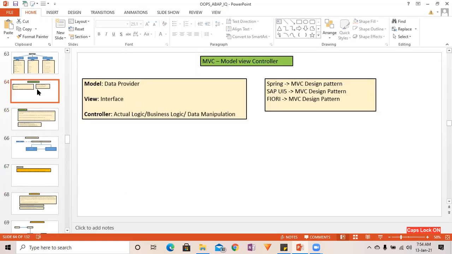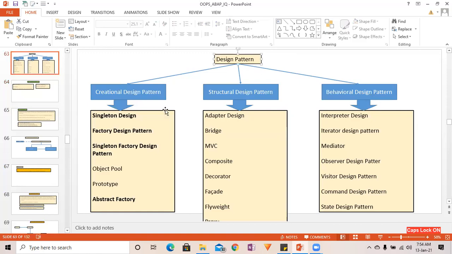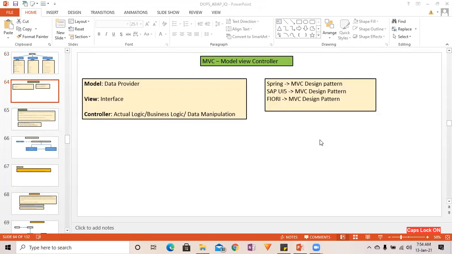Okay, before going ahead to the proxy, just tell me here in the chat box, is it clear for you, this MVC design pattern and the three types of design pattern over here? Just write over here, super clear, if it is clear in the chat box. And then we will go ahead for the proxy design pattern.